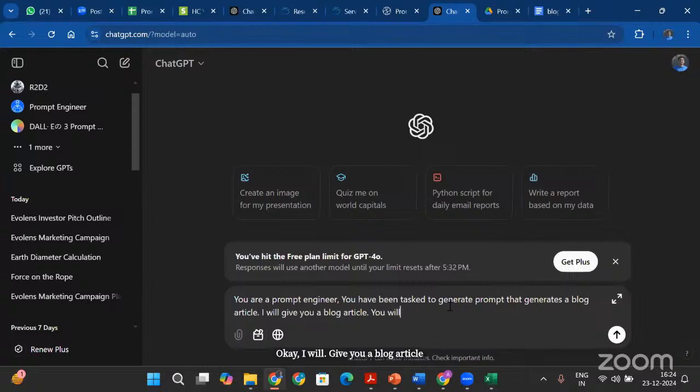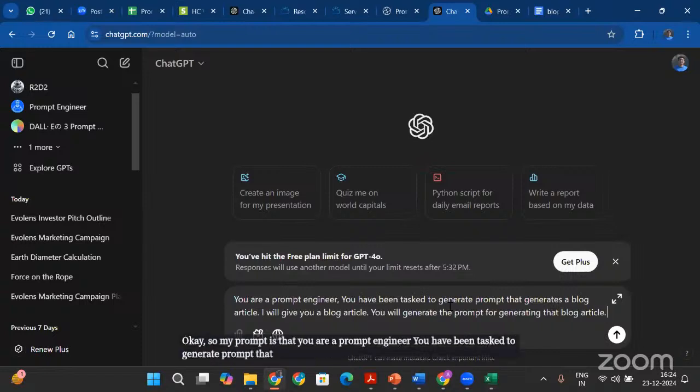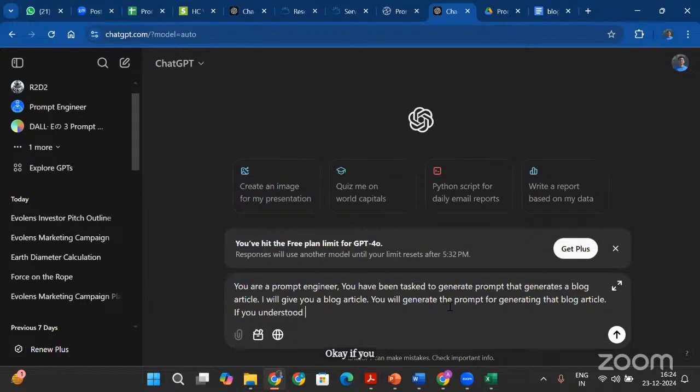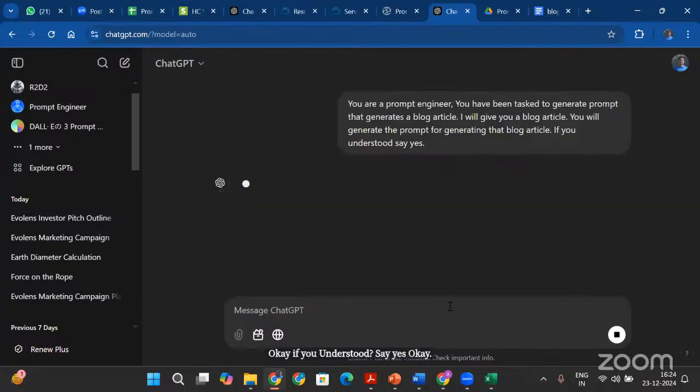You will generate the prompt for generating that blog article. So my prompt is that you are a prompt engineer. You have been tasked to generate a prompt that generates a blog article. I will give you a blog article. You will generate the prompt for generating that blog article. If you understood, say yes. And I send it.